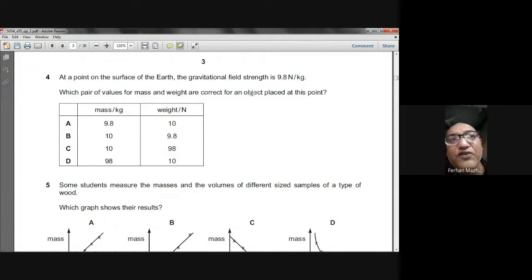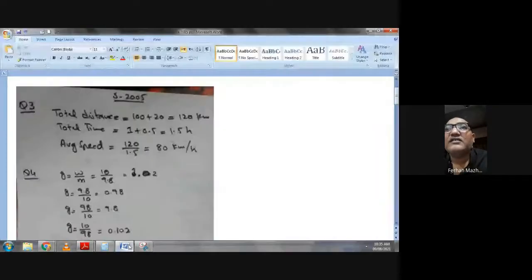For all the four options, you divide the weight by the mass and see what the value of g is for all the given options. Wherever you get the answer 9.8 newton per kg, that is our answer. So let me show you. I have done this on a paper.